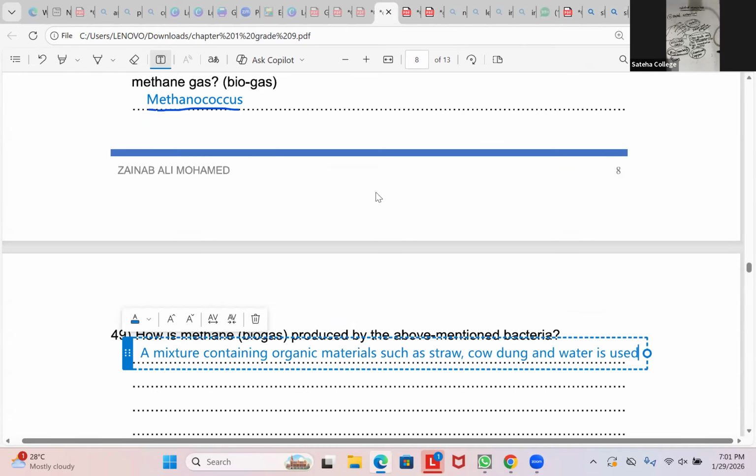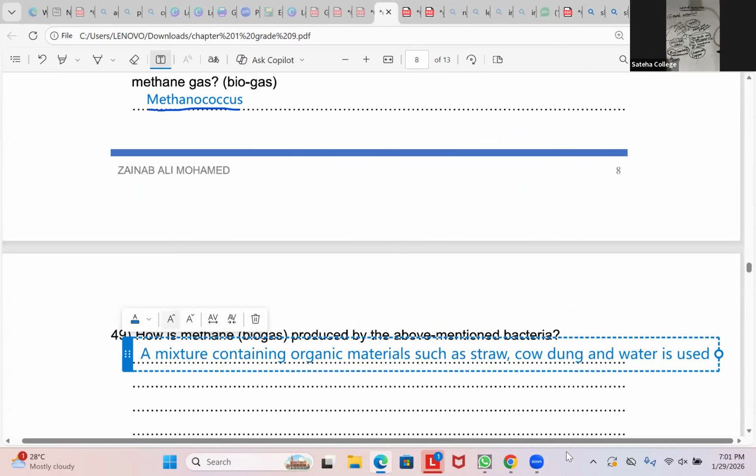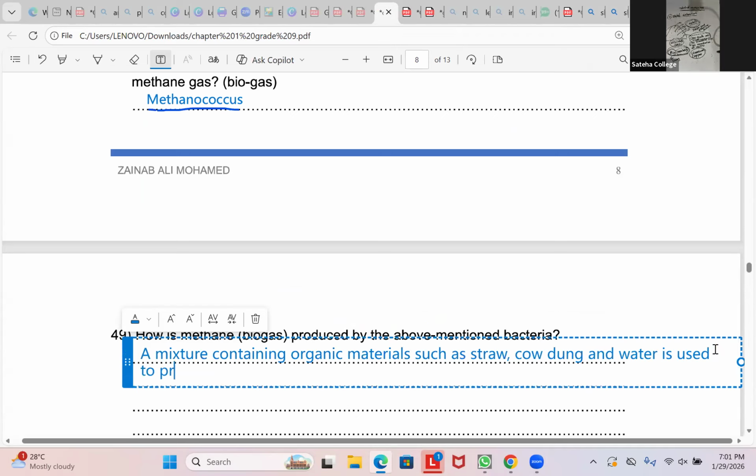Okay. So a mixture containing organic materials such as straw, cow dung, and water is used to produce biogas.